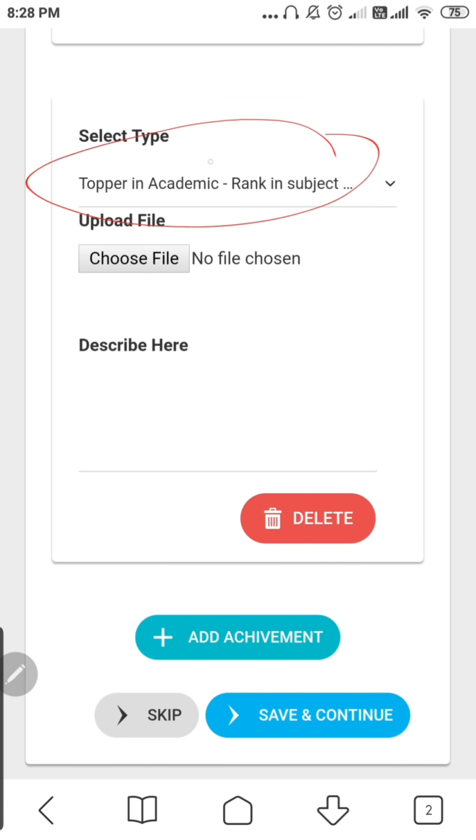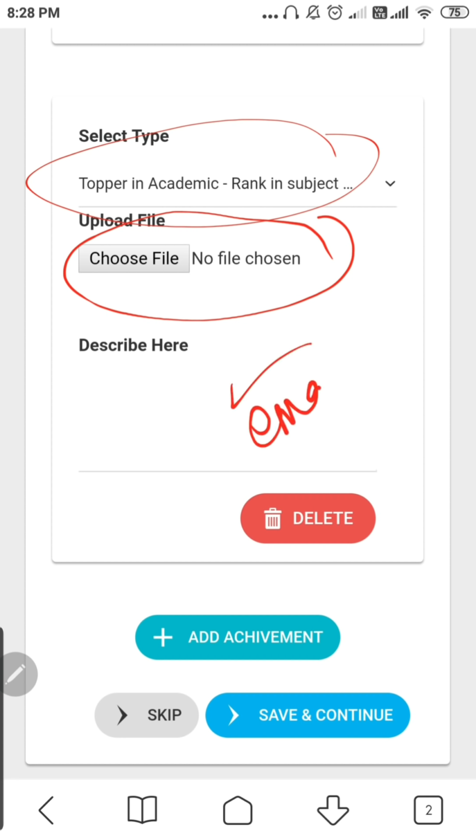So if you are a rank holder, you have to upload the proof for that. Now, sometimes proofs are not available. For example, if I was a school topper, I just have a trophy for that. वो लकड़ी का ट्रॉफी होता था. So लकड़ी का ट्रॉफी का फोटो खींच के you can upload. Or if you have any email, today email is a valid proof, guys.